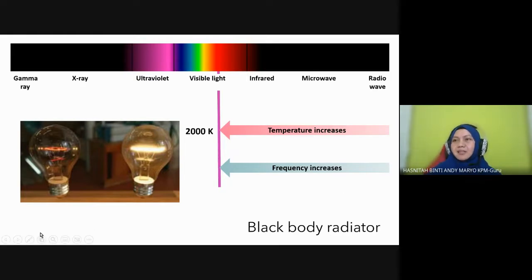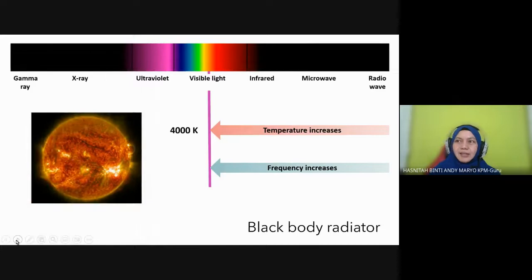Okay, students, take a look at the next example. What do you think this is? This is the sun. You can see the temperature increasing now to 4,000 Kelvin, and so does the frequency. The sun falls where? Also in the visible light. That's why you can see the sun up there. You can see light coming from the sun because it emits visible light, at a temperature of approximately 4,000 Kelvin.